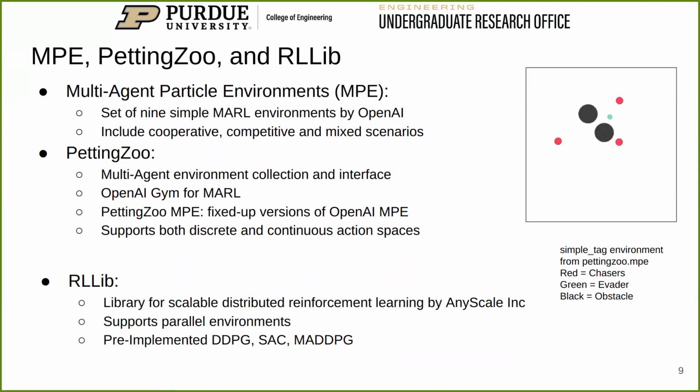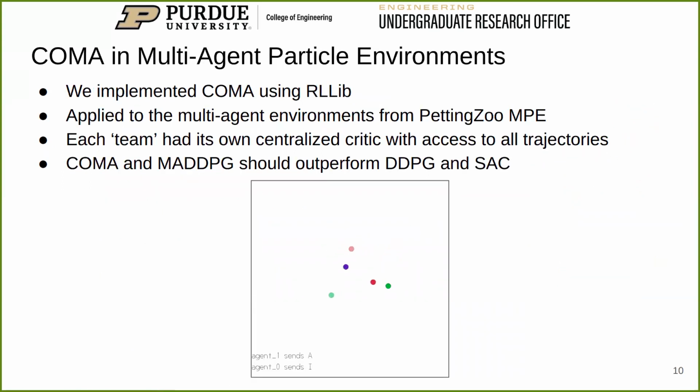We implemented and tested our algorithms using RLlib, a library for large-scale distributed reinforcement learning developed by Anyscale. We used a local laptop for development and a remote cluster for experiments. We implemented COMA in RLlib and benchmarked it on all of the MPE environments. In the competitive and mixed environments, each team had its own individual critic, like a coach telling each player how to do better. We show results on the simple reference environment from PettingZoo MPE.